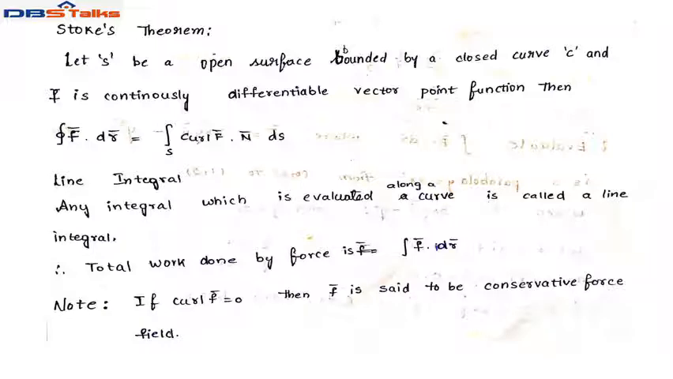Now let us go to line integral. Line integral means we have to do problems in single integral. Any integral which is evaluated along a curve is called a line integral. The formula of line integral is: total work done by a force is integral f bar dot dr bar. One more important point is, if curl f bar equals 0 bar, then f bar is said to be a conservative force field.